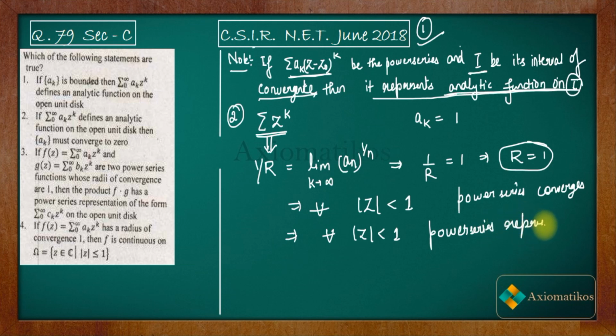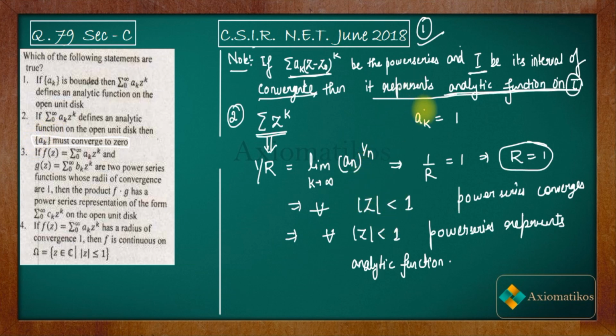represents an analytic function from our note. An analytic function from the note that is given to us. Now see, in the option it is given to us that if summation a_k z to the power k defines an analytic function on the open unit disk, then a_k must converge to 0. So this is what is given to us.